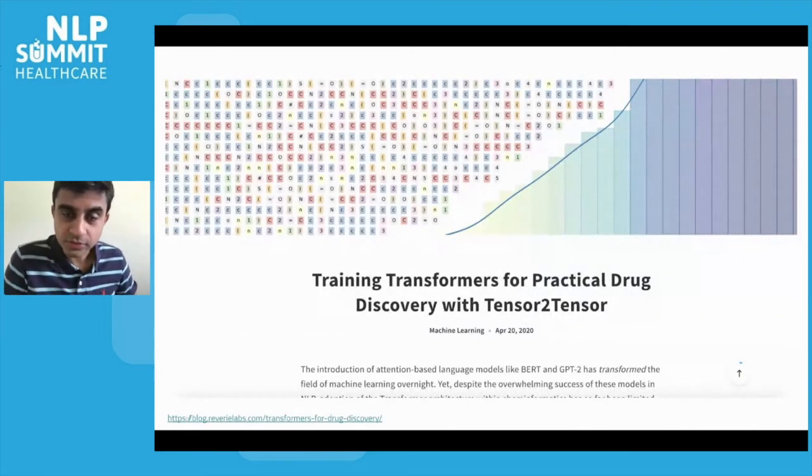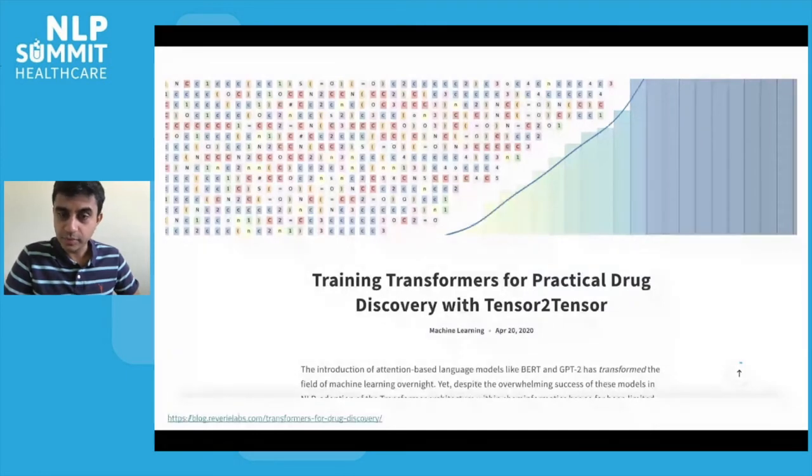To provide some more context about where this project got started, one of our collaborators on this paper, Cape Grant, put together a first blog post called Training Transformers for Practical Drug Discovery with Tensor2Tensor as part of his work at Reverie Labs, a startup applying AI techniques to drug discovery.